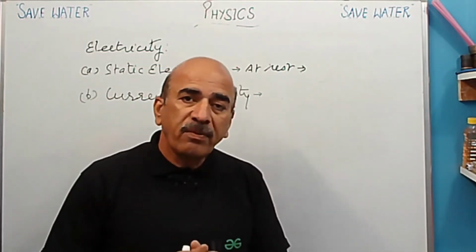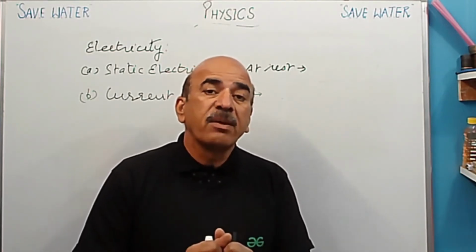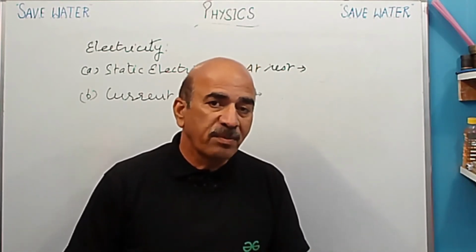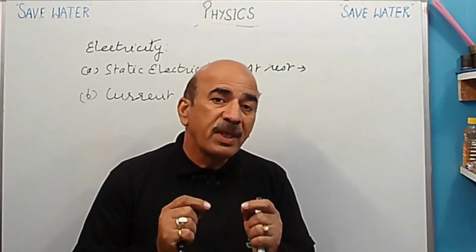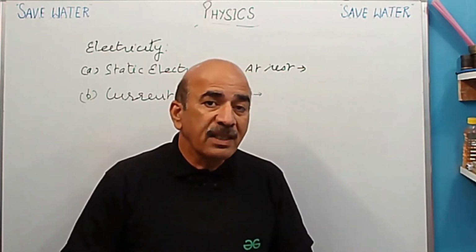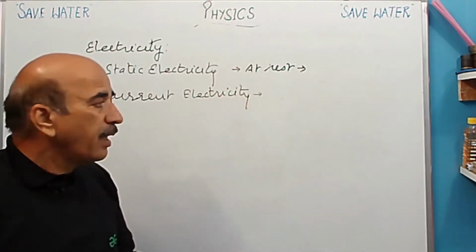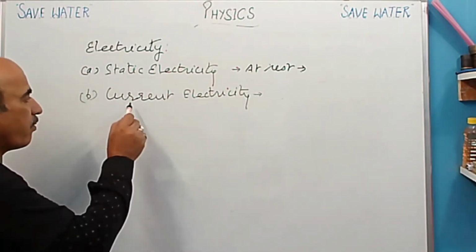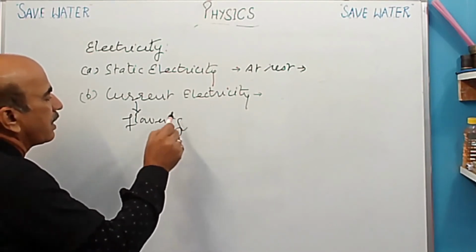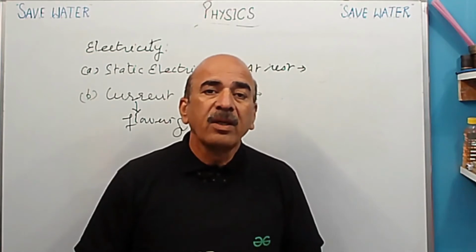Do you know the first person who worked on static electricity? He was Benjamin Franklin. When he was flying the kite during a thunderstorm, what happened? You must be knowing. First of all, he saw the spark. From there, this study of charges started. So static electricity is the study of charges at rest. And current electricity, the meaning of the word current, as we have discussed, is flowing. So this is the study of charges in motion.